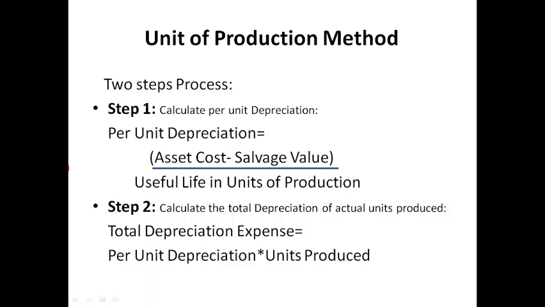The steps are: first step, calculate per unit depreciation. The formula is asset cost minus salvage value divided by useful life in units of production. And the second step, calculate the total depreciation of actual units produced. Total depreciation expense is equal to per unit depreciation multiplied by units produced.